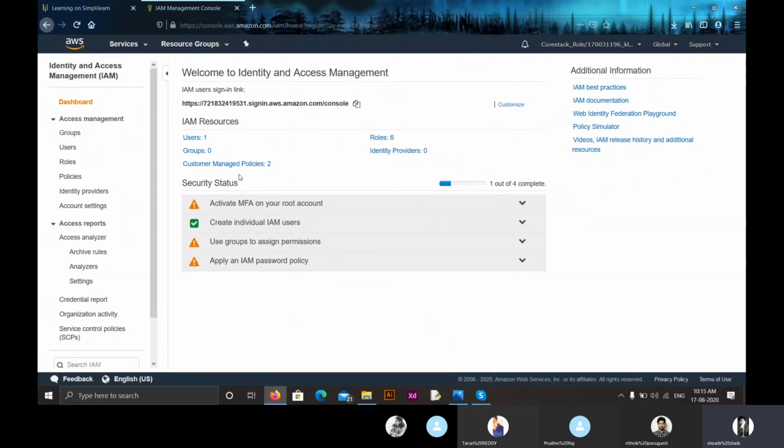Now coming to the important thing, features of IAM, identity and access management. There are 8 important features provided by identity and access management.